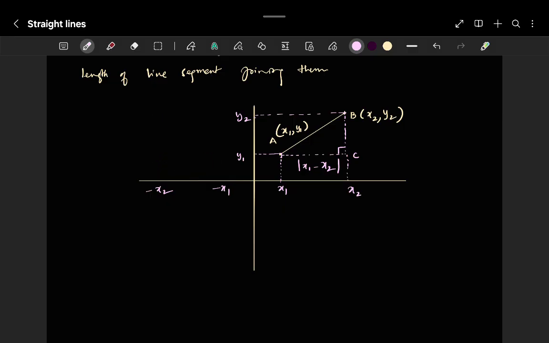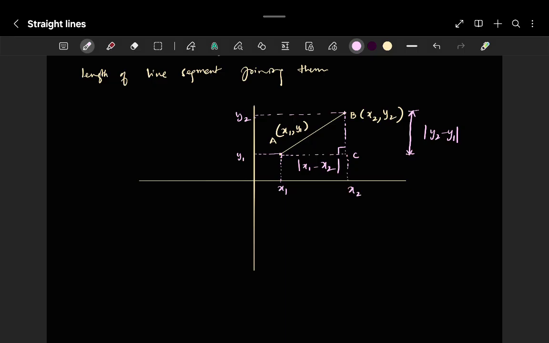Now this mod will accommodate all the quadrants, and this will be the y direction. y2 minus y1 is fine in the positive direction, but what about the negative direction? So mod y2 minus y1 is the scenario.